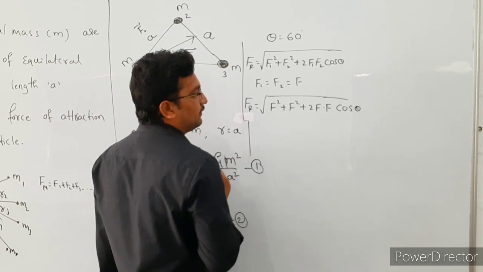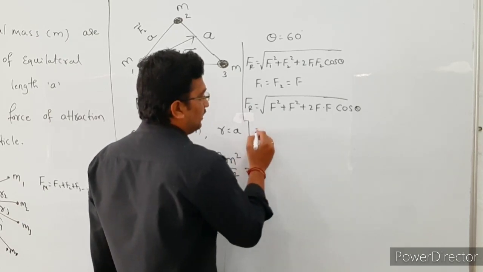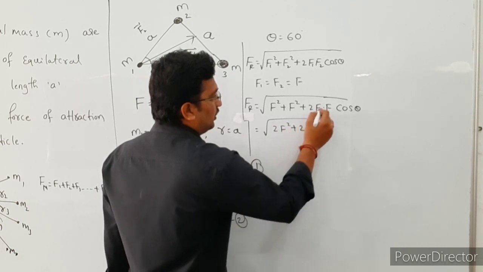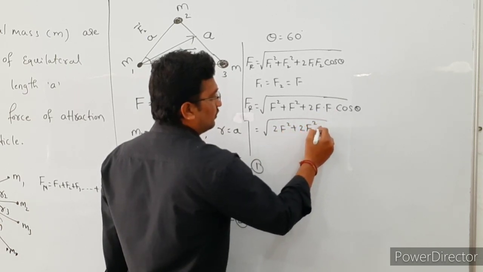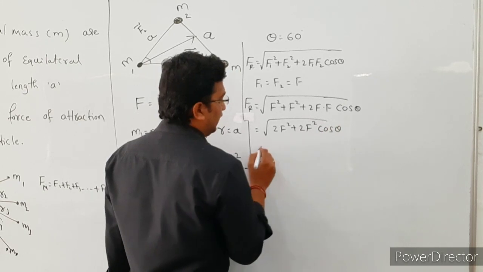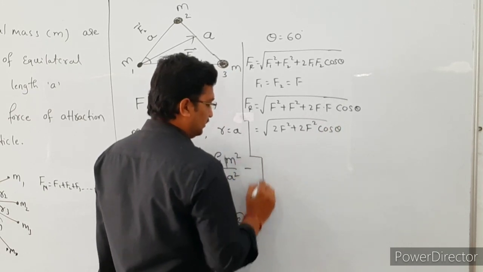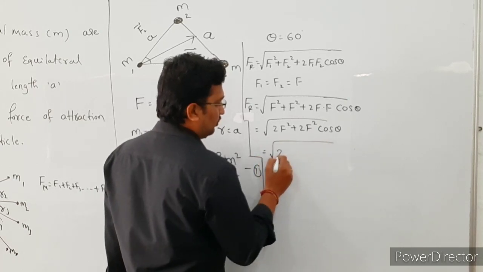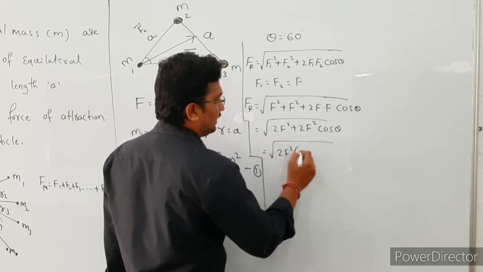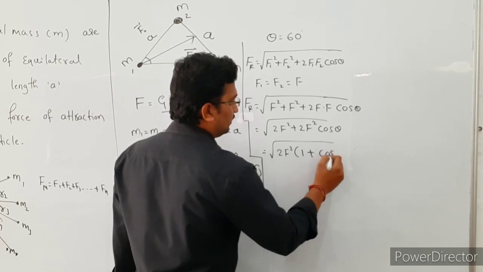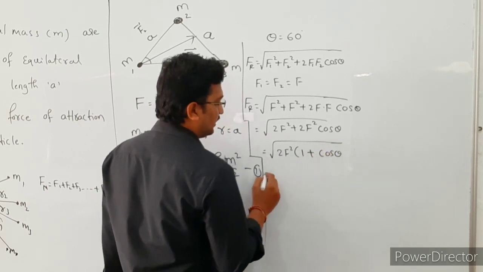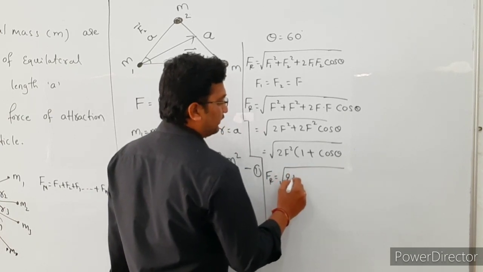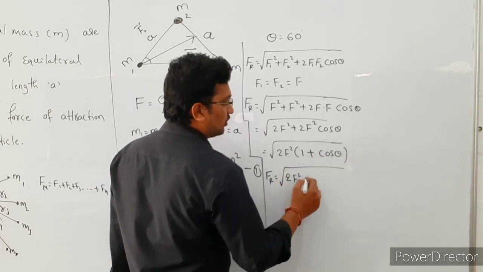F square plus F square is 2F square. So this is equal to 2F square plus 2F square cos theta. Taking 2F square common, the remaining is 1 plus cos theta. Then the resultant force is the square root of 2F square into (1 plus cos theta).